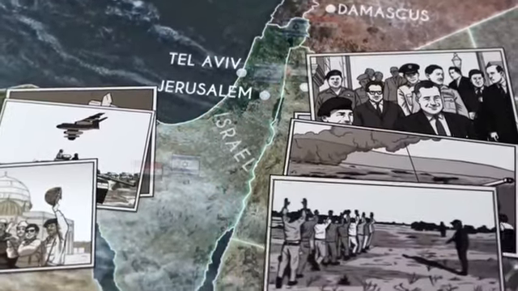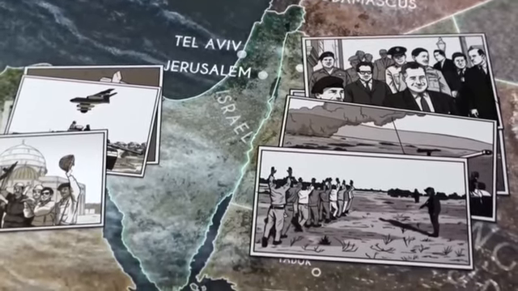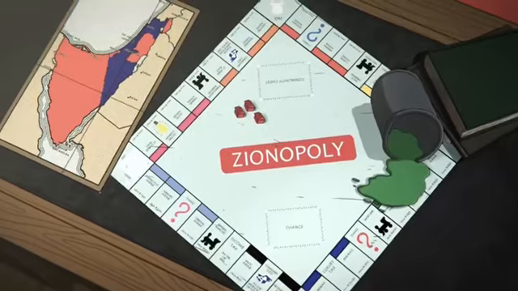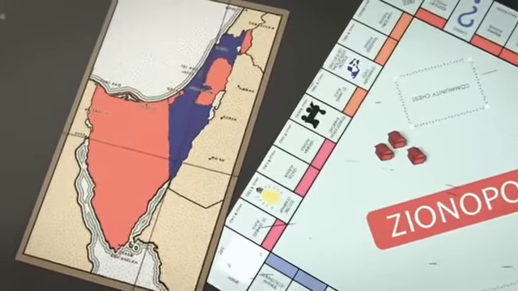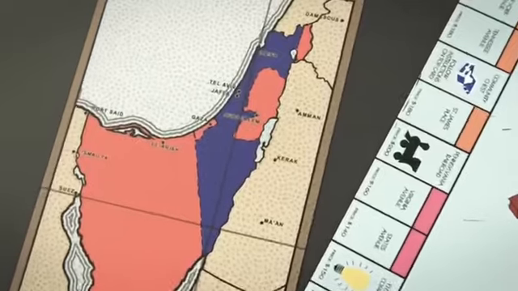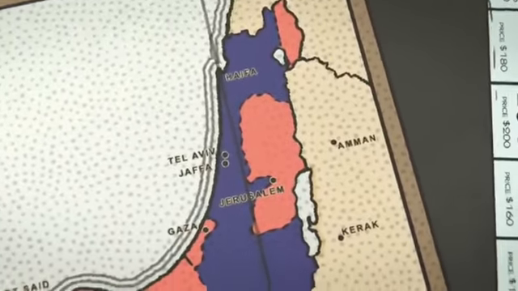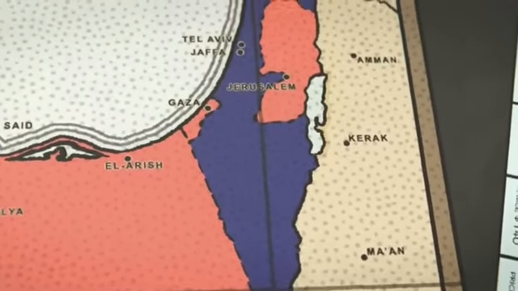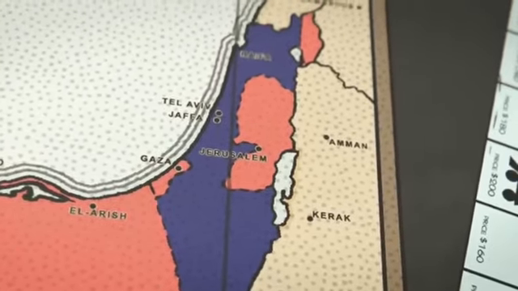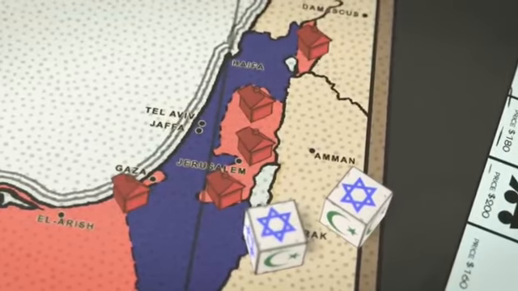The city is currently divided between West Jerusalem, which is predominantly Jewish, and East Jerusalem, with a majority Palestinian population. Israel captured East Jerusalem after the Six-Day War in 1967, along with the West Bank, a step not recognized by the international community.